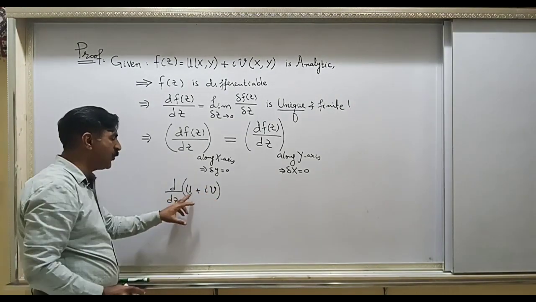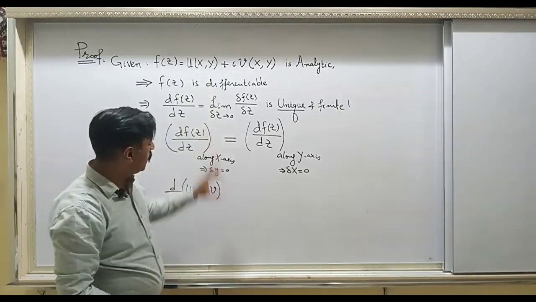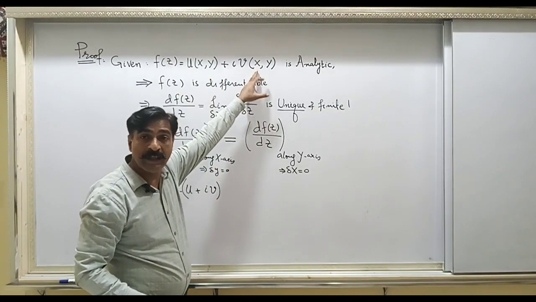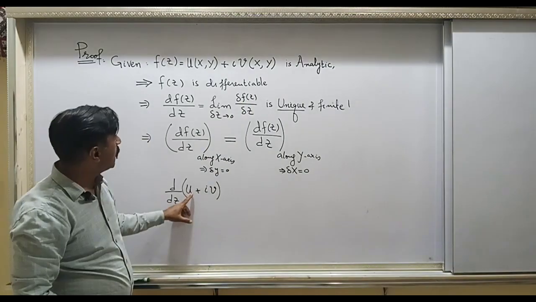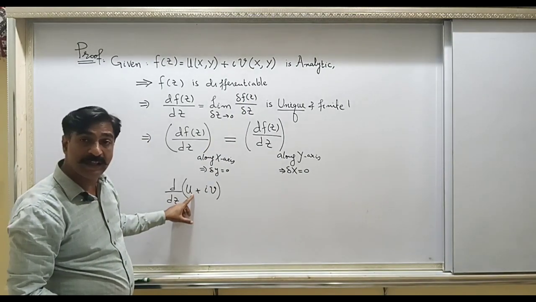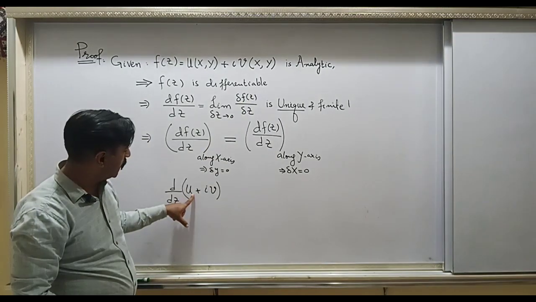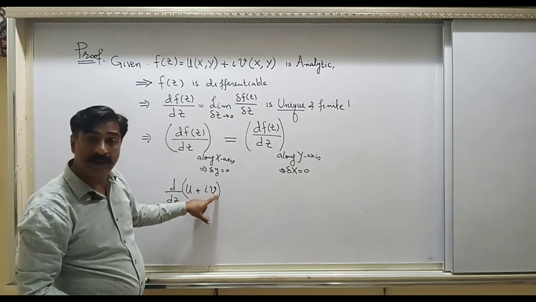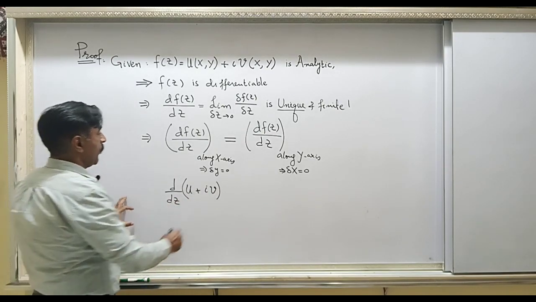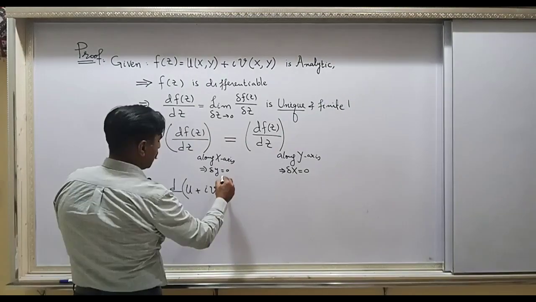Now we understand that u is a function of x and y, and v is also a function of x and y. You do not need to write these arguments x and y again and again after u or v.